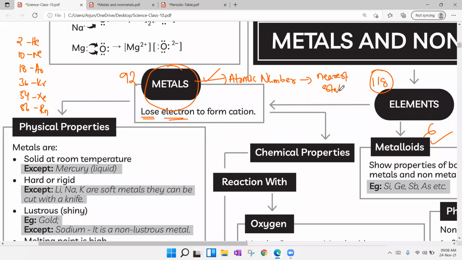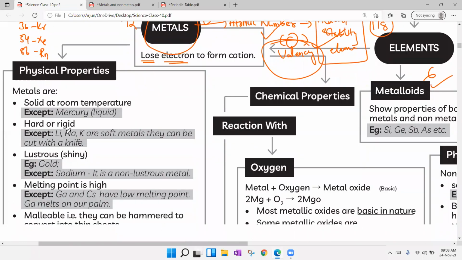We take the difference between the metal's atomic number and the nearest stability number, and that we call valency. According to the valency, metals and non-metals will combine, which we are going to discuss in this lecture.